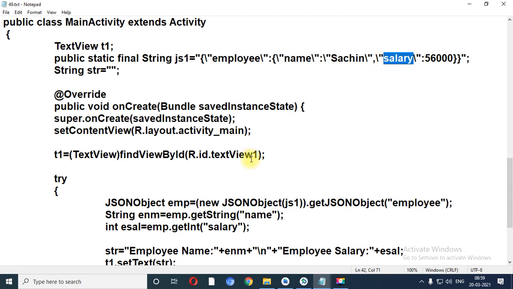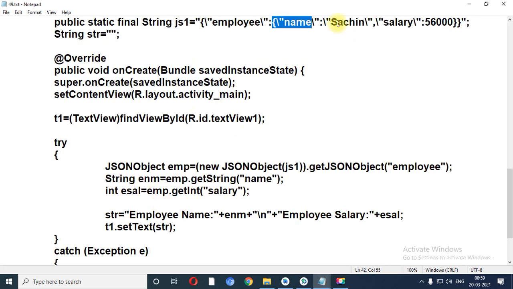So to get the information regarding the value stored in the name variable, name is naturally a string variable, so I have to create one string variable enm. emp is the object of JSON, right? So emp.getString. Which string do I want to get? Name.